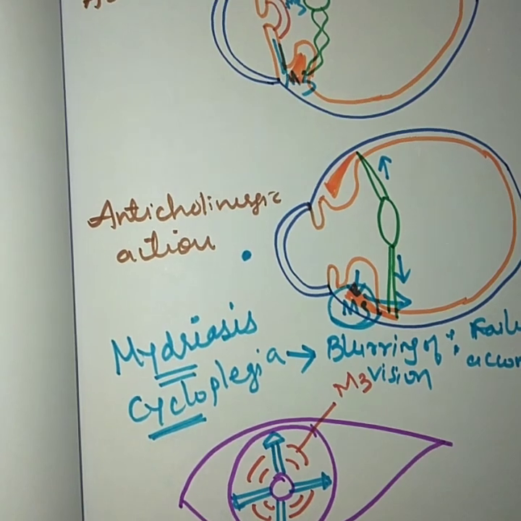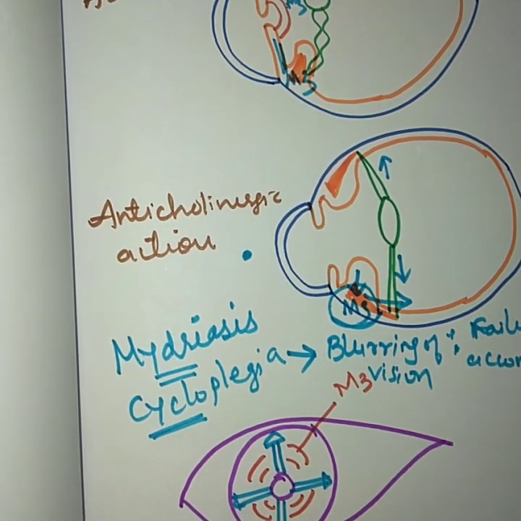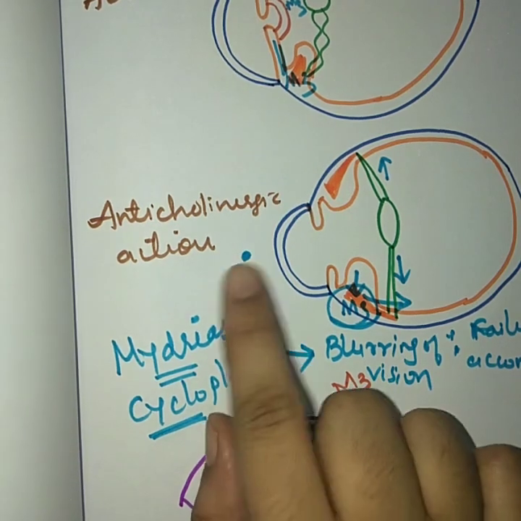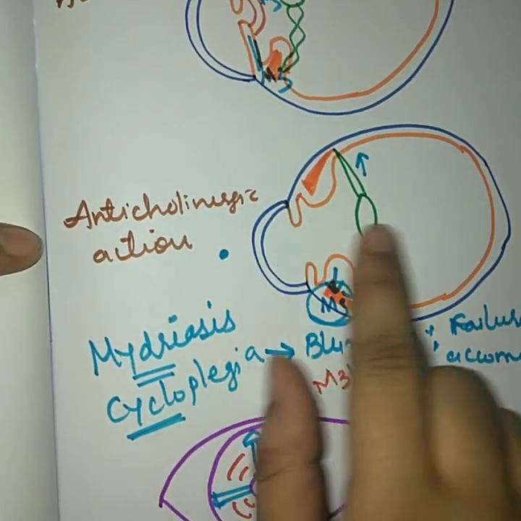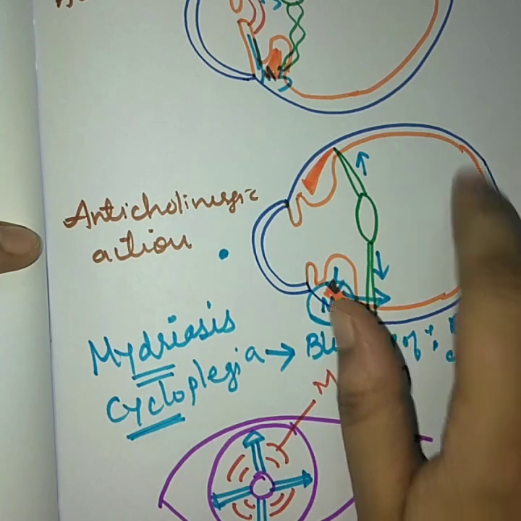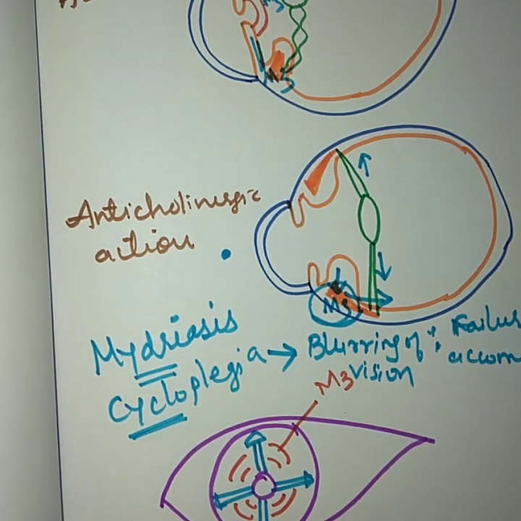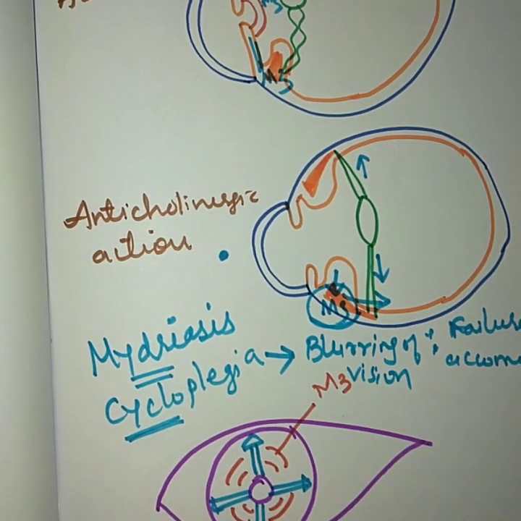Now, when mydriasis occurs, when the size of the pupil is increased, if you focus any light over here, too much light will be falling on your sensitive retina. When too much light is falling, you are unable to see properly. Like suppose you are in some theater watching a movie, and after coming out of the theater you are unable to see the sunlight.